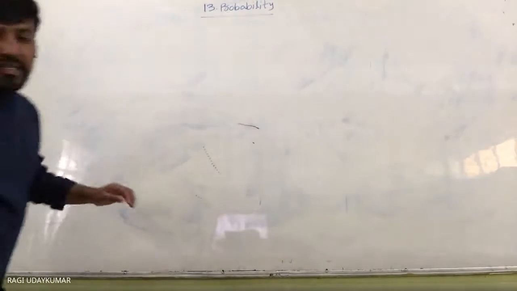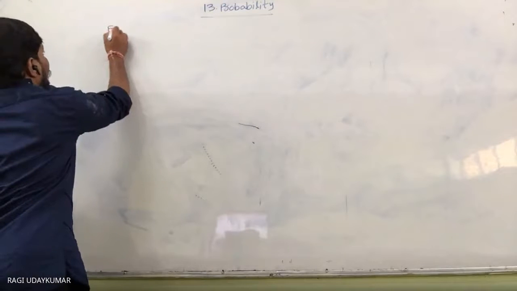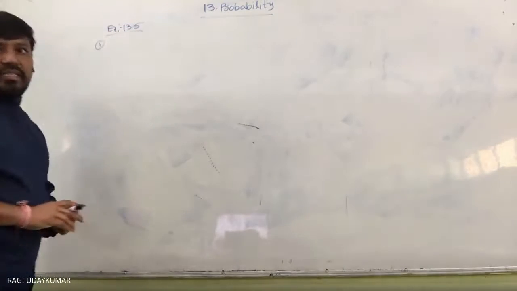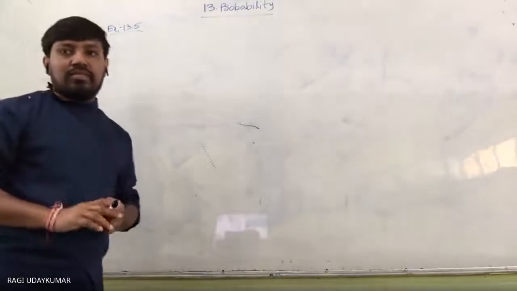Okay, the first question is: a die is thrown 6 times.